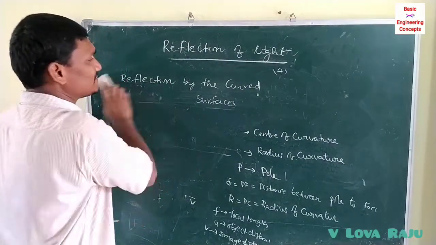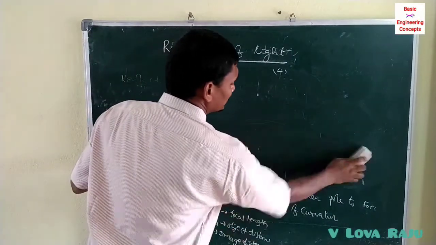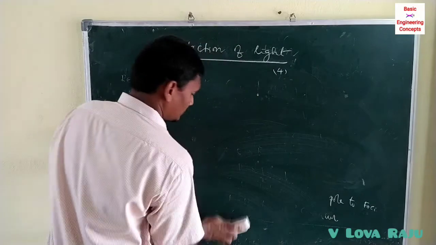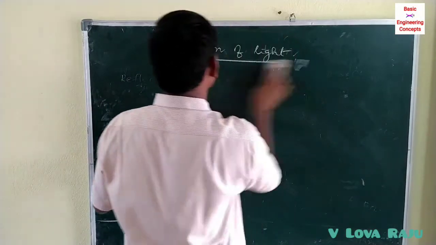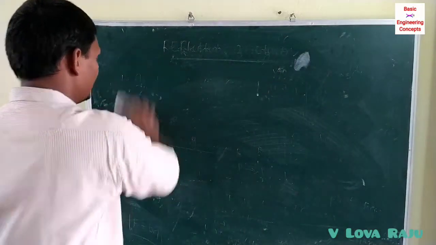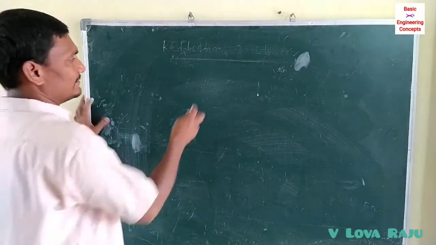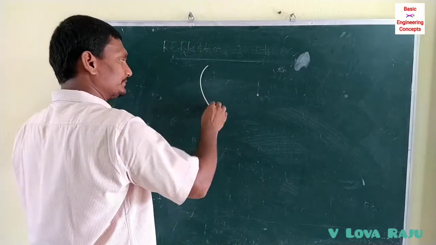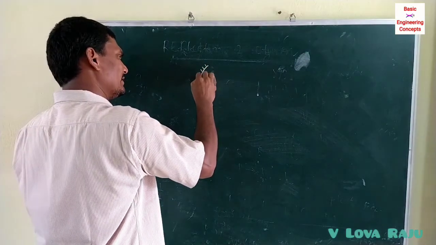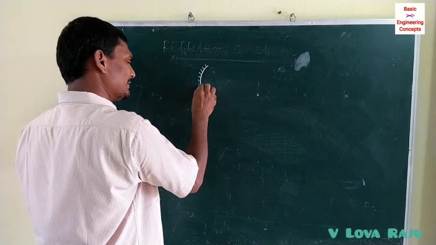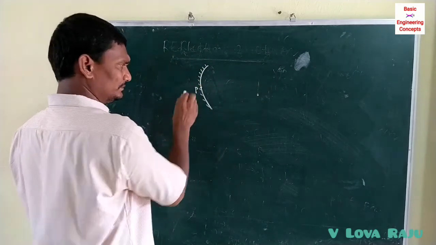Some sign conventions are followed to find the image distances or object distances and focal lengths, etc. So what are the sign conventions? This is a concave mirror. This middle point is called the pole.